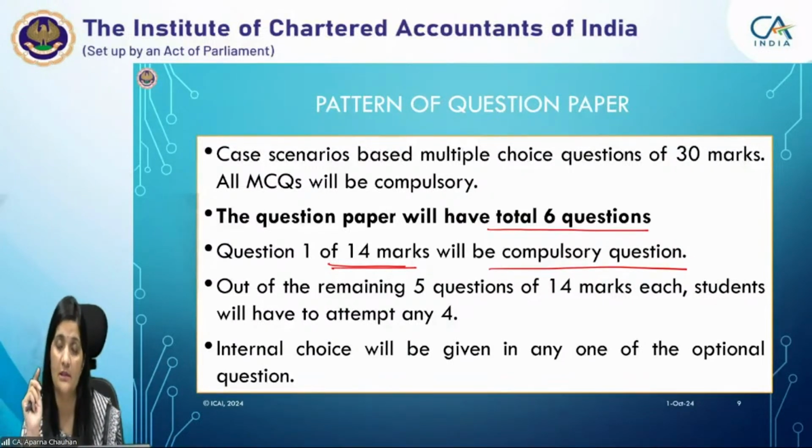The first question, which is compulsory, is based on the computation of total income and tax liability of companies, firms, or various other assessees. The skill tested would be evaluation and synthesis, which means you can be tested from the angle of judicial rulings also. Some adjustments can be based on judicial rulings or the provisions of the law. This requires evaluation and synthesis skill to attempt question number 1. Then other questions would be on other aspects of the law. So this is about the paper pattern.